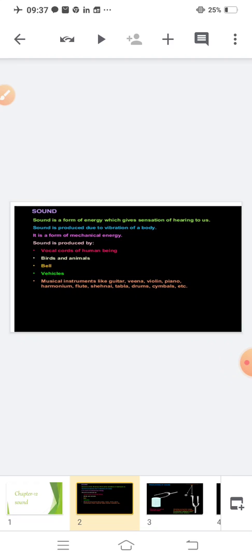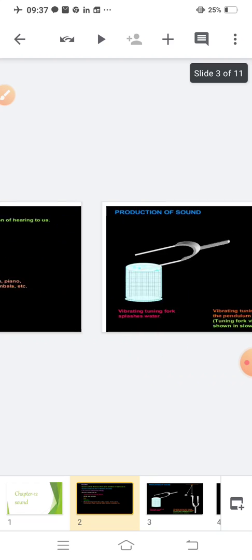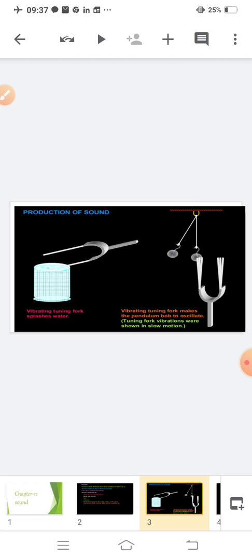Sound is produced by vocal cords of a human being, birds and animals, bell, vehicles, musical instruments like guitar, veena, violin, piano, harmonium, flute, shehnai, tabla, drums, cymbals, etc. Clear?